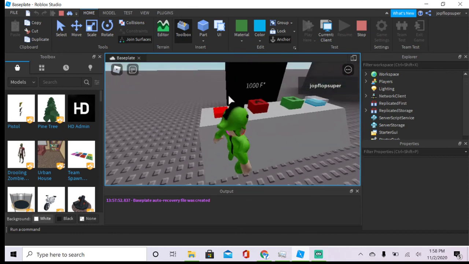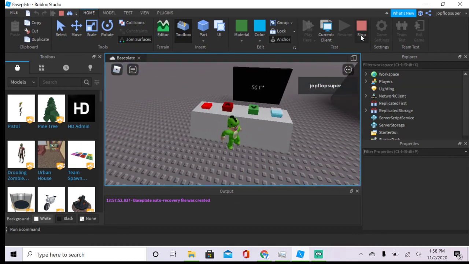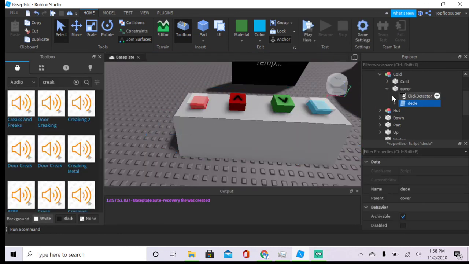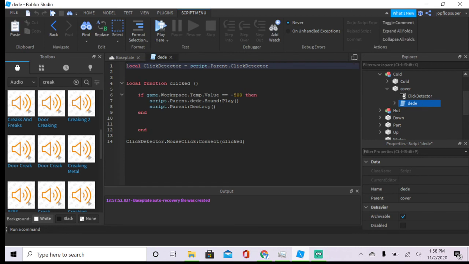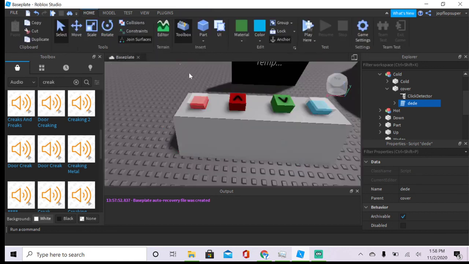Yep, here we go. The glass broke, and let's see if it works. Hey, let's go! Let's go! Right, it works. You can add sound effects to it. You can also add a wait function. I'll show you guys how to do that in the next episode, or I can do it right now. Hold on. Click detector. Shing. Or did I not put the sound? Parent.DD.Sound:Play(). I have to probably add a wait function. Yeah, I'll fix everything in the next episode then, I guess.